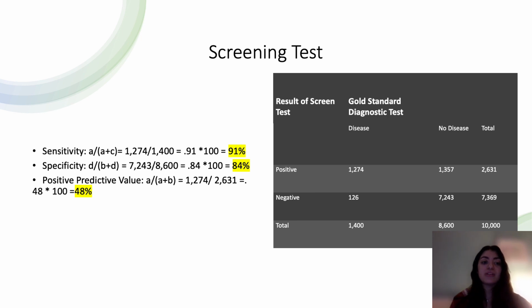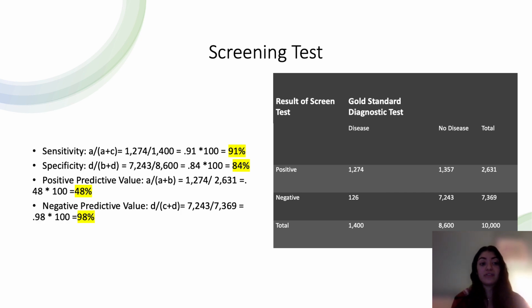This gives us 0.48. Again, multiplying that by 100 gives us 48%. So this basically means that the likelihood of actually being positive is 48%, which means 52% of those were actually negative.